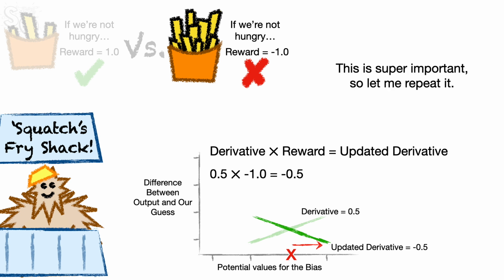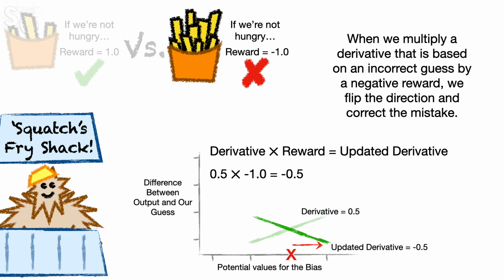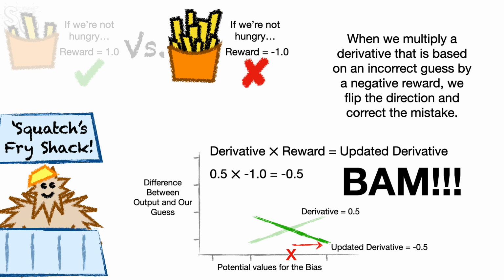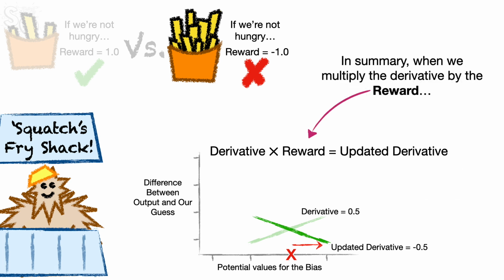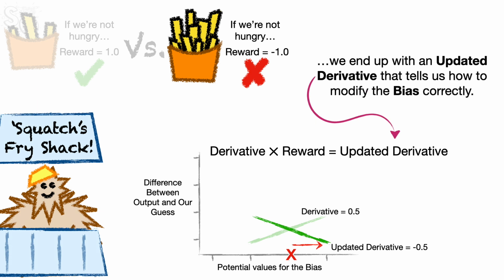This is super important, so let me repeat it. When we multiply a derivative that is based on an incorrect guess by a negative reward, we flip the direction and correct the mistake. Bam! In summary, when we multiply the derivative by the reward, we end up with an updated derivative that tells us how to modify the bias correctly.